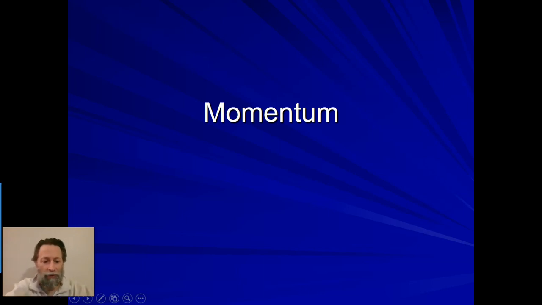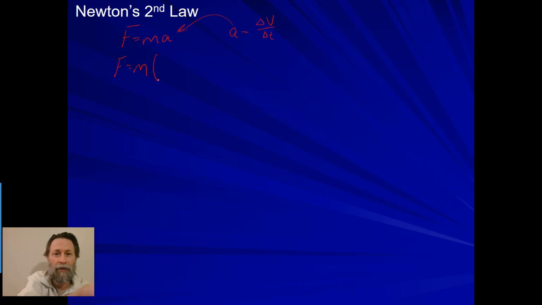So when we look at momentum, Sir Isaac Newton came up with his second law where he said F is equal to ma. Now remember that acceleration is equal to the change in velocity over the change in time. Typically our initial time will count as 0. So I can plug this in for my a value here and say F is equal to m times the final velocity minus the initial velocity all over the time.